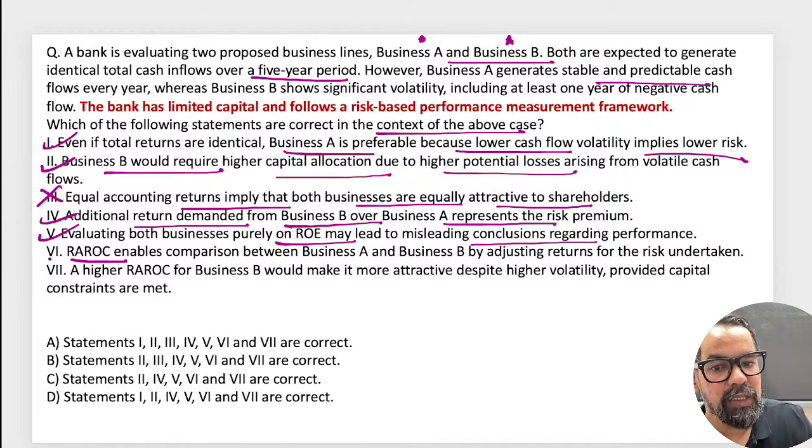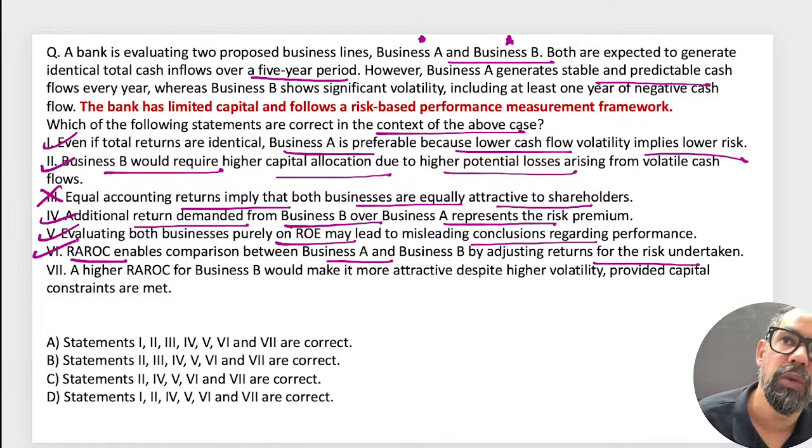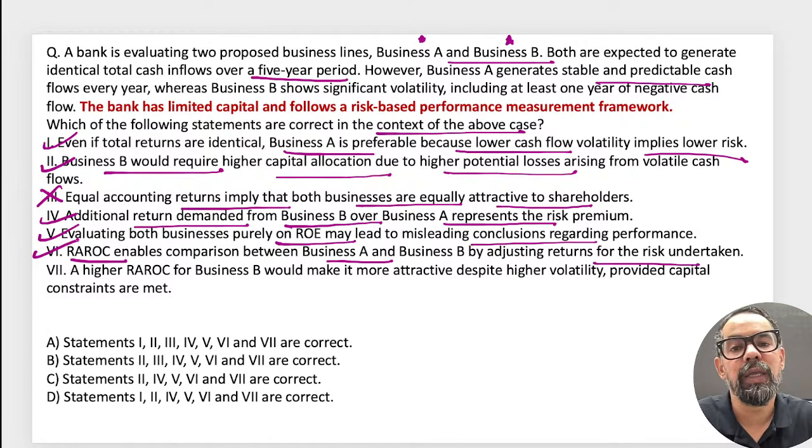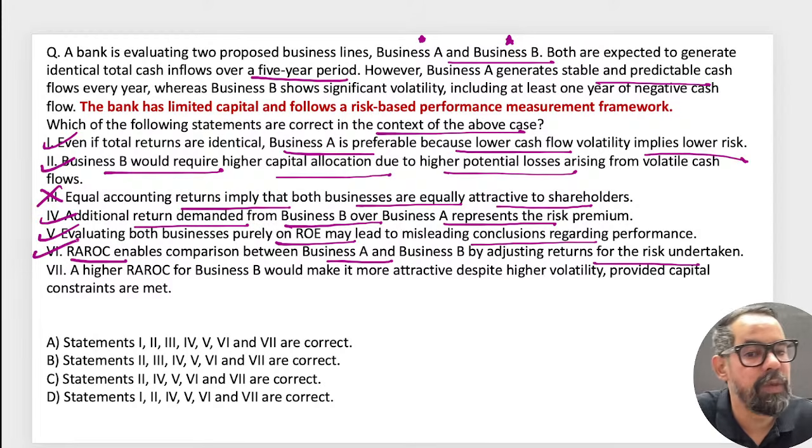RAROC is the best alternative to evaluate these particular projects. It enables the comparison between A and B, adjusting return for risk undertaken. So the RAROC methodology, unit number 31, is all about RAROC only, right? It is generally the most important tool nowadays used by banks and other institutions to analyze the situation at activity level or even business line level. You can use this to assess the overall risk, return and capital charge.